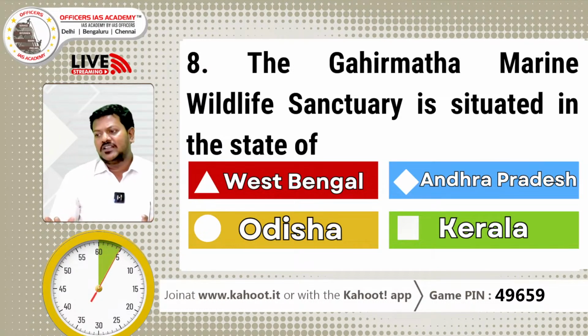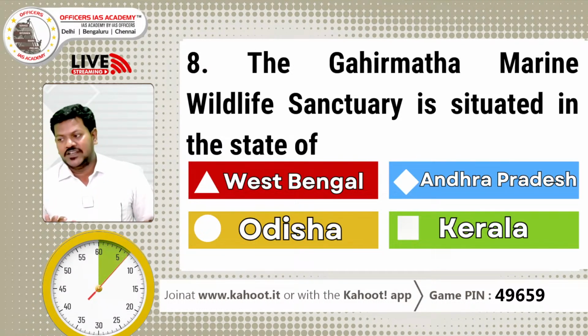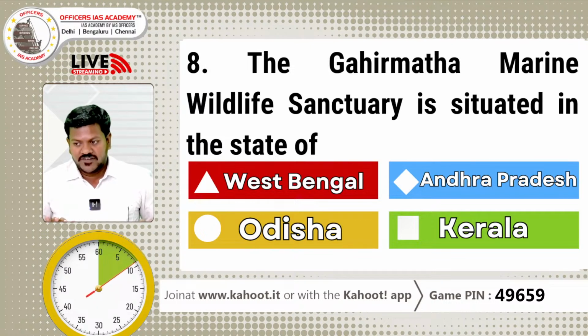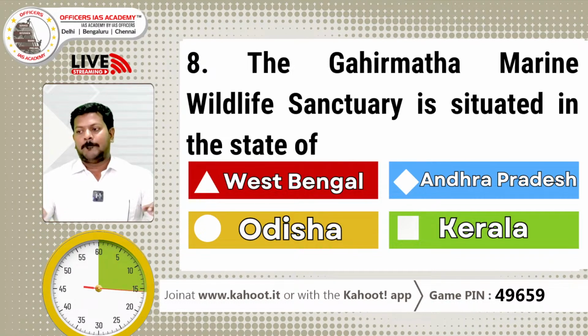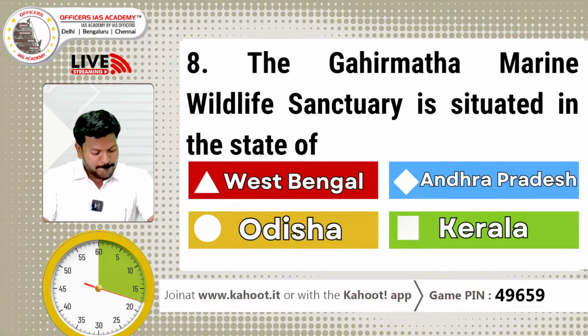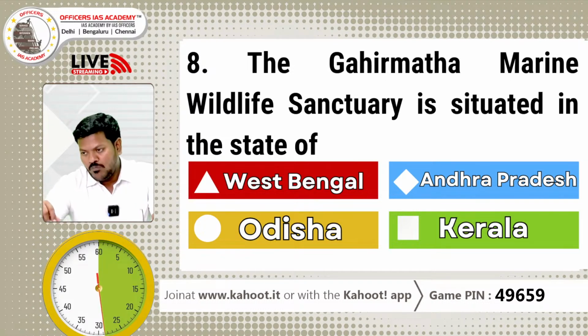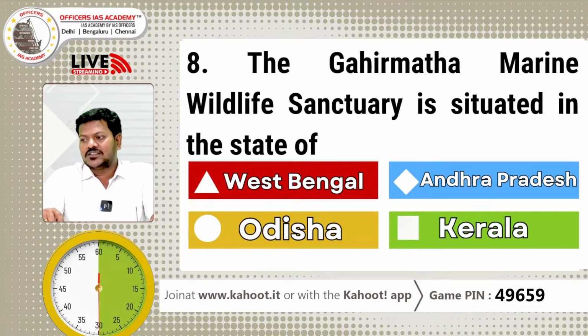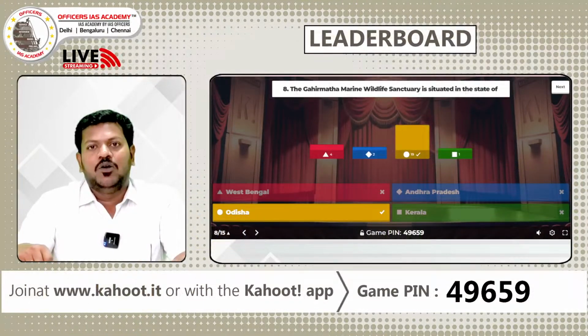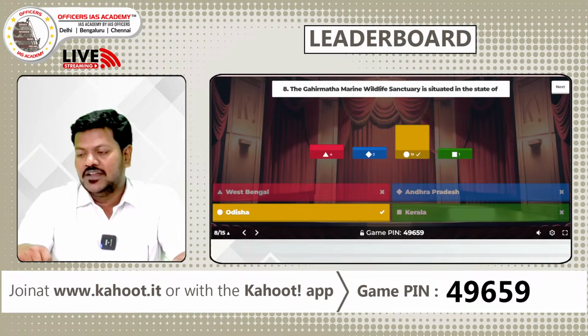The Gahirmata Marine Wildlife Sanctuary is situated in the state of option A West Bengal, option B Andhra Pradesh, option C Odisha, option D Kerala. You have 30 seconds. So the right answer is option C Odisha. Most of you answered correctly.